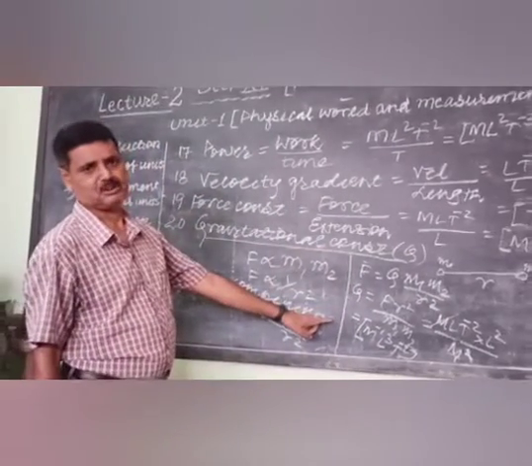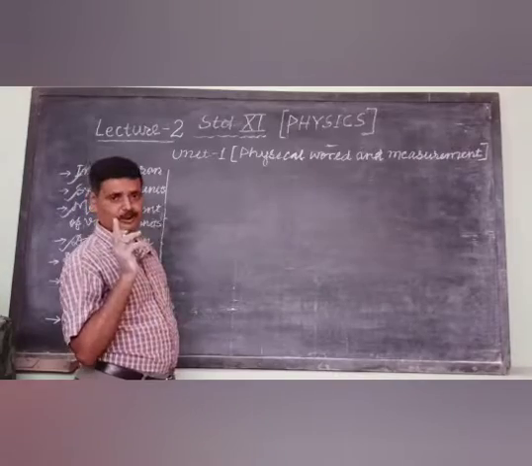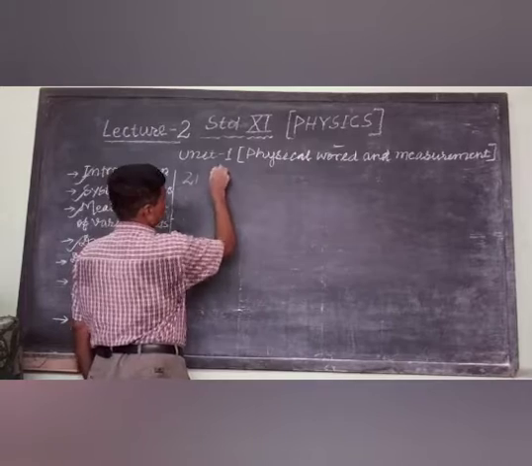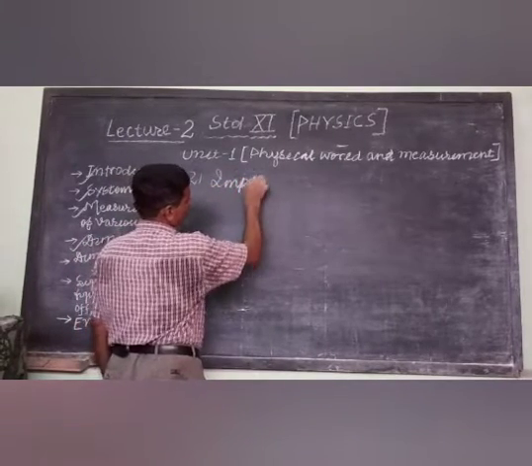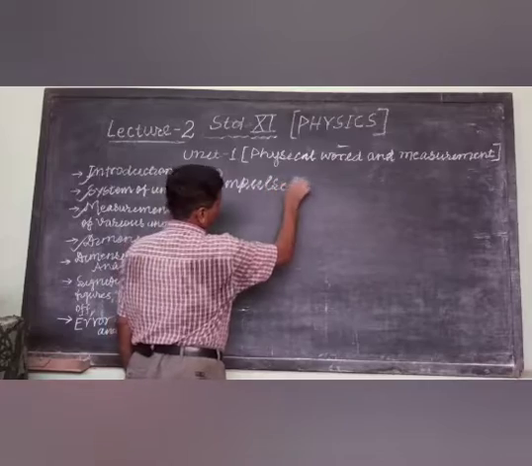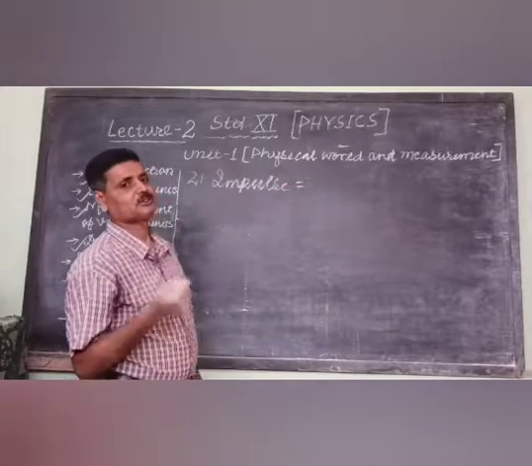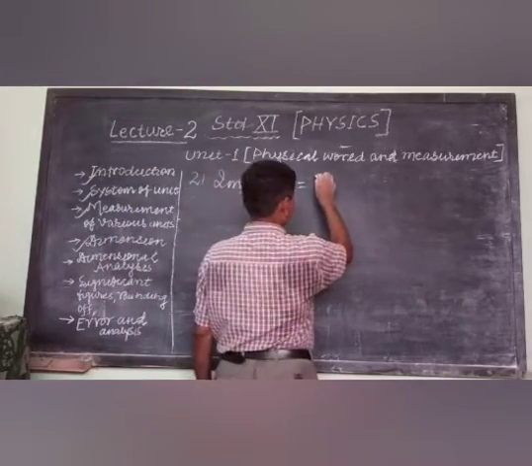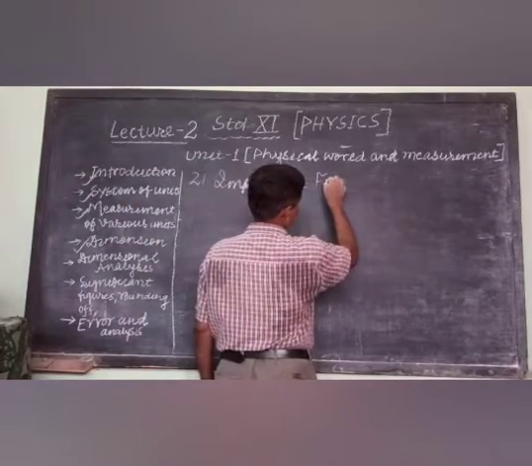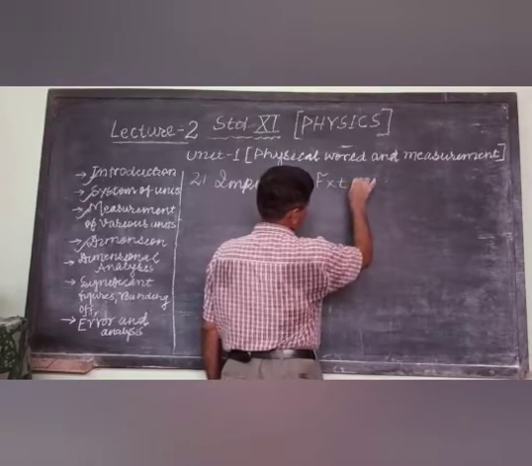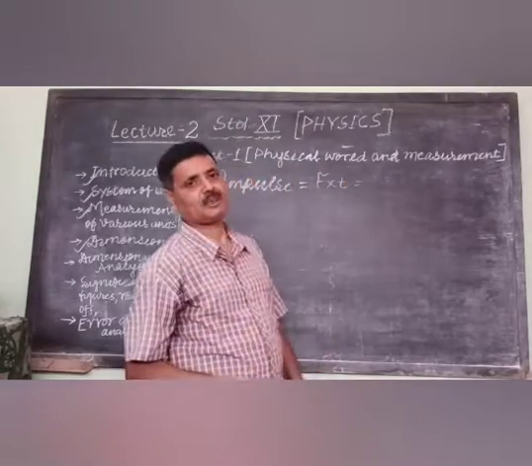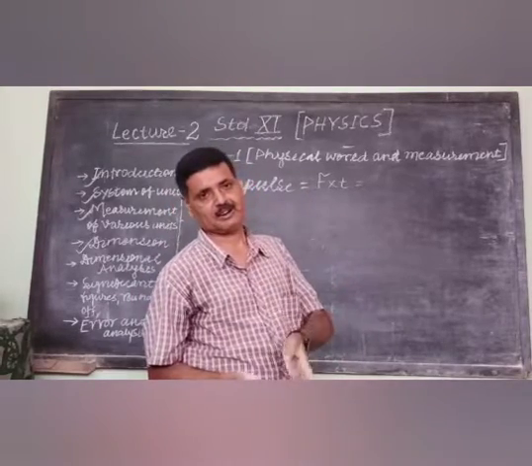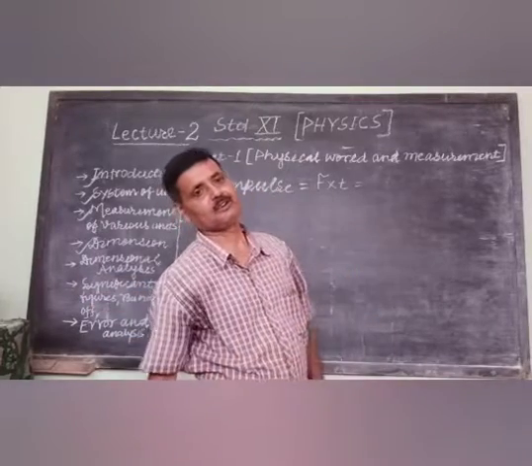There should be no confusion in it. Okay? Serial number 21, impulse. Actually, it is the product of force and time. Impulse can be written as F into T. When a large force acts on a body for a very small time, that is impulse, like when a cricketer hooked the shot.